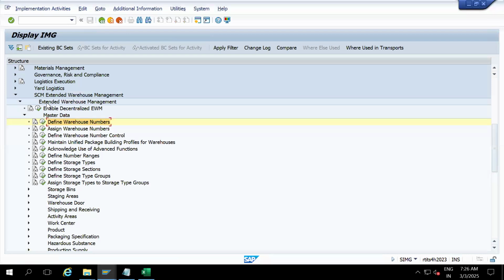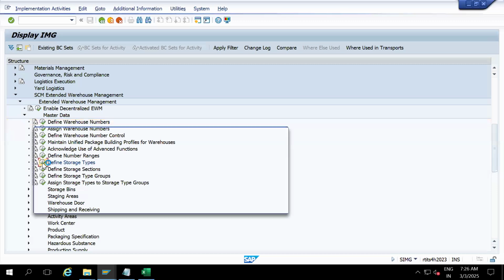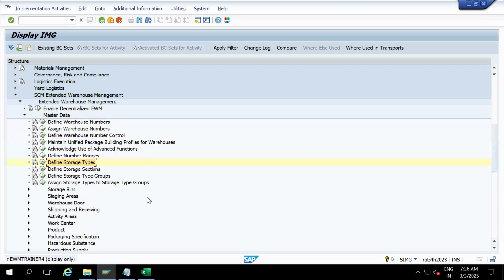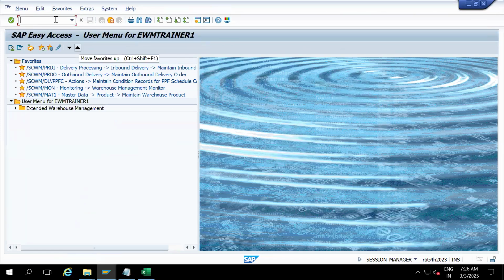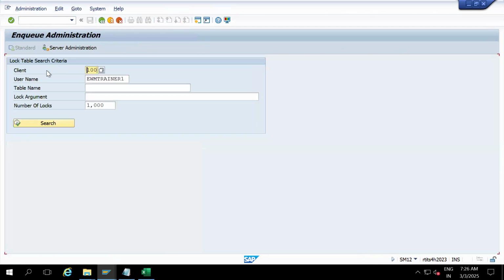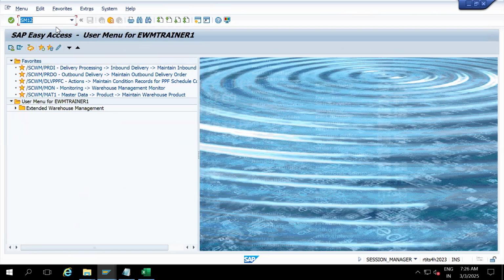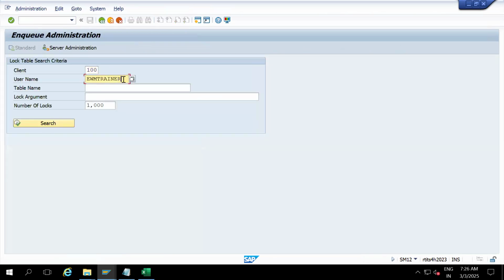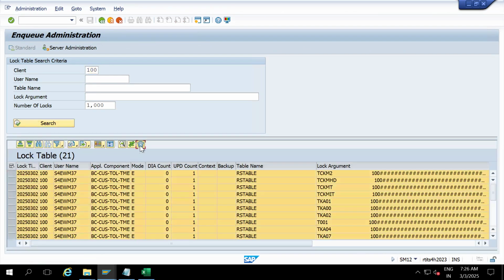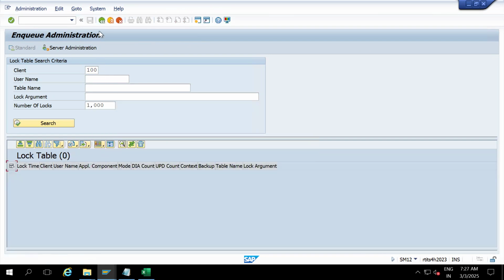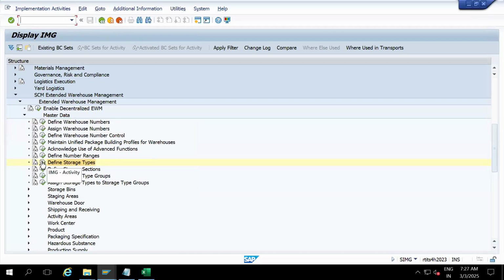So go to SCM Extended Warehouse Management, master data, define storage types. Okay, define storage types.